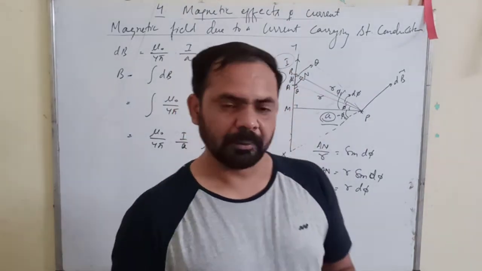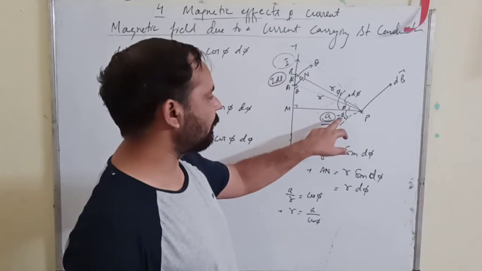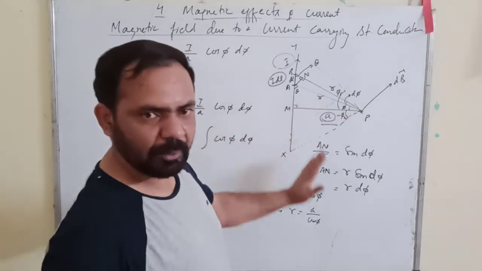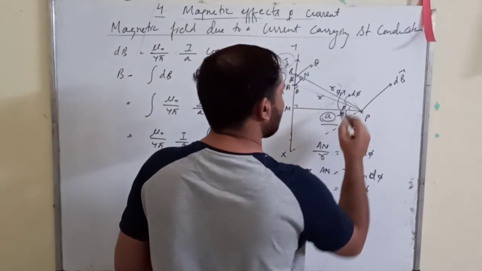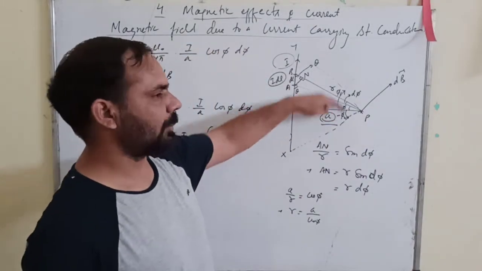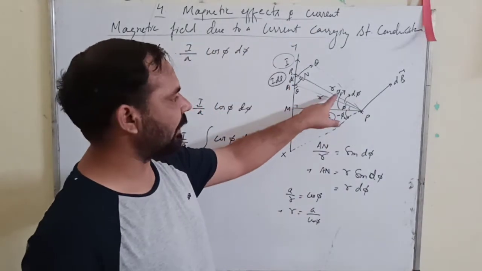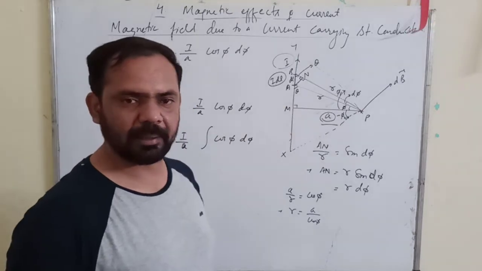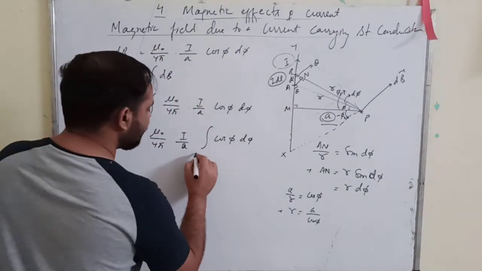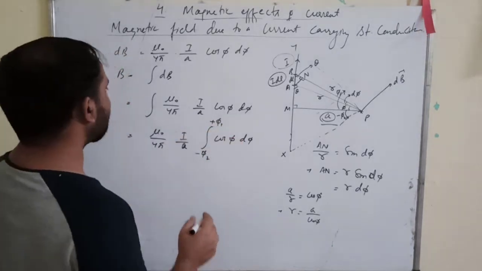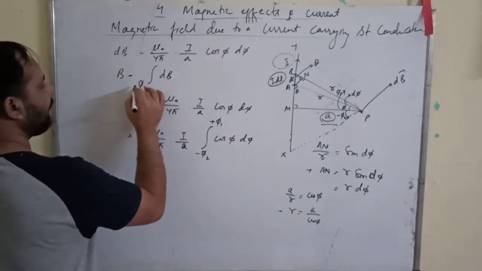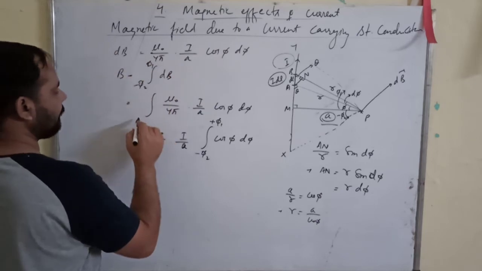Why have we taken minus phi 2? Because this angle is measured downwards, in the opposite direction. This angle is measured in this direction, and that angle in that direction. Suppose upward direction is positive, so phi 1 is positive but phi 2 is negative. So from minus phi 2 to plus phi 1, you need to integrate it. Minus phi 2 to plus phi 1.